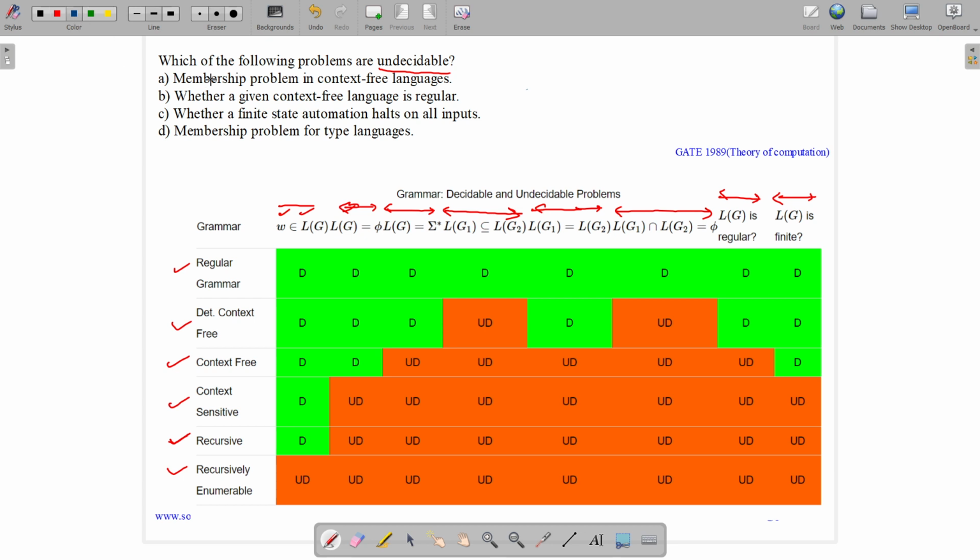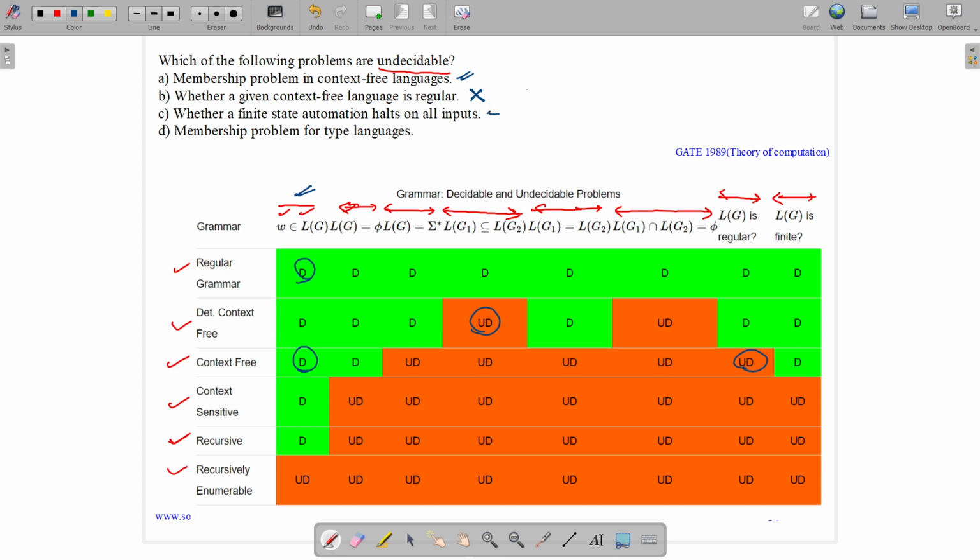Option A is membership problem for context-free languages. D means decidable, UD means undecidable. For context-free languages, the membership problem is decidable. Option B, whether a given context-free language is regular or not. Whether a context-free language is regular or not is an undecidable problem. Option C, whether a finite state automaton halts on all inputs. I will explain this later.